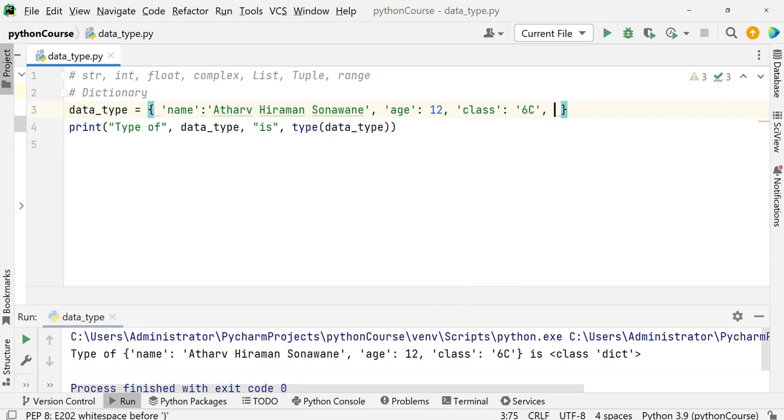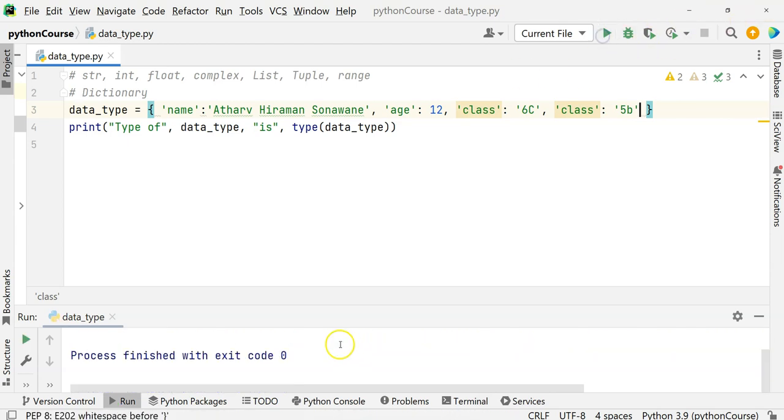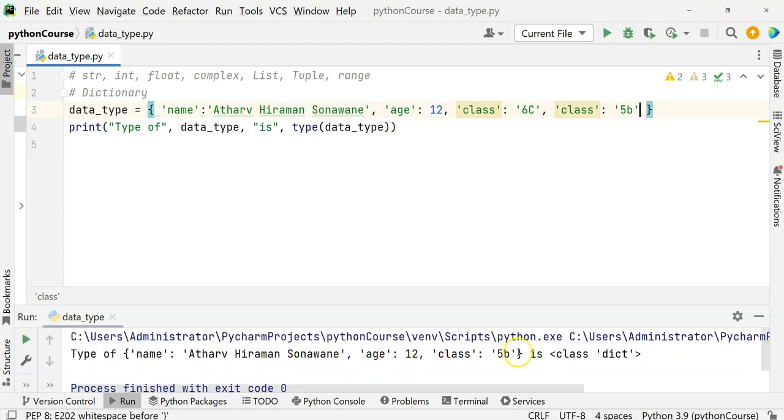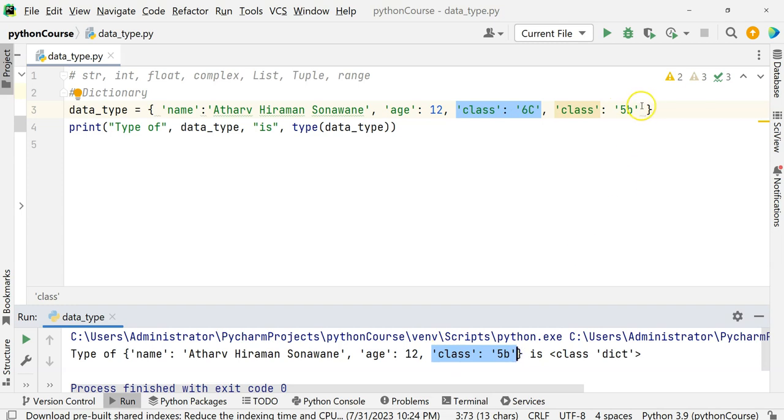Like say, if I want to have two classes, it will basically give me an error. It did not, but it considered the last one. See, it overrode this one, and it considered the last one. So it is not going to give the error. So this is considered as a kind of set. Remember, the repeated elements are ignored and the latest element is considered. Okay, so this is how the dictionary is. So class dict.